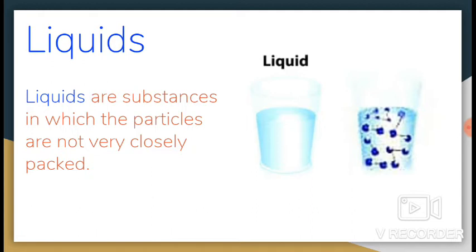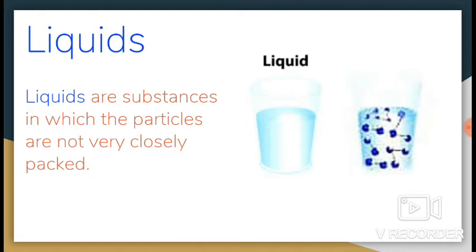If we pour some orange juice into a glass, it will take the shape of the glass. If we pour it into a bowl, it will take the shape of the bowl. Liquids can flow from one place to another and so are also called fluids.